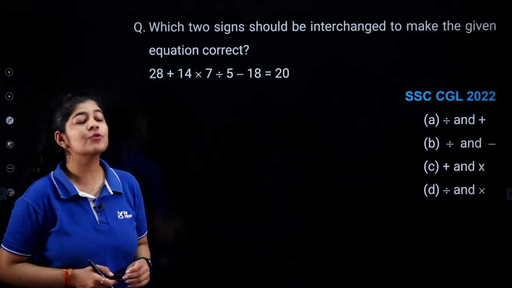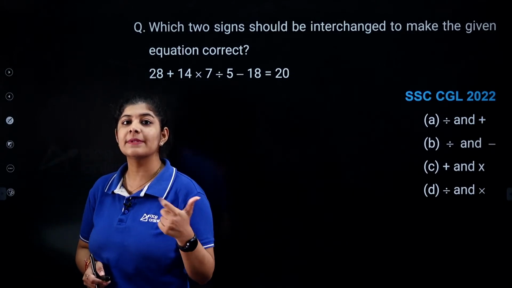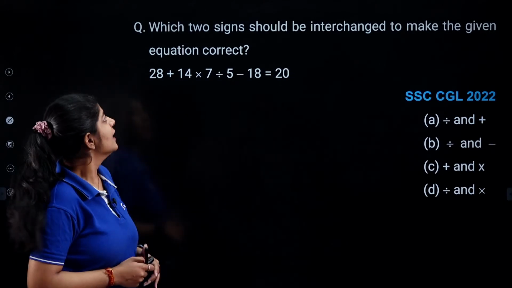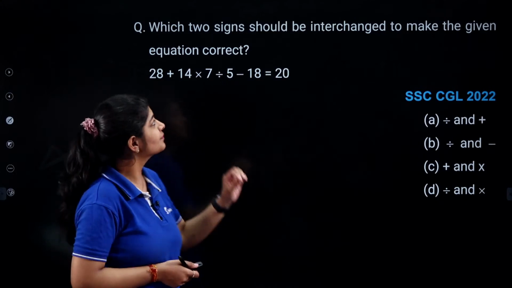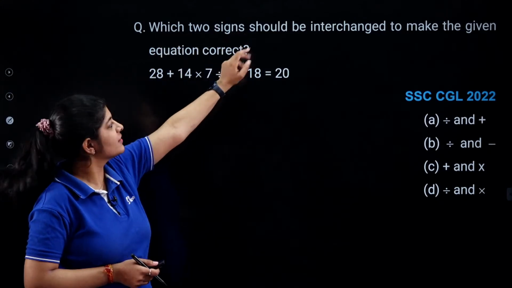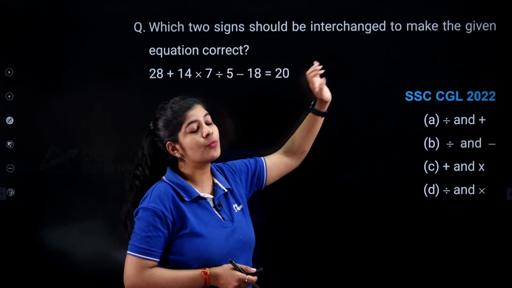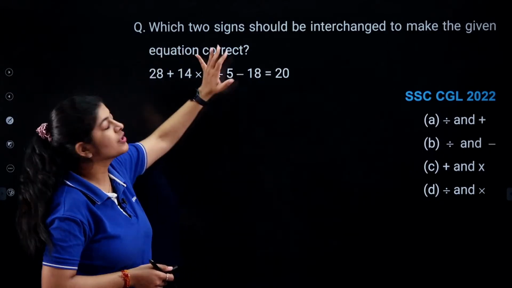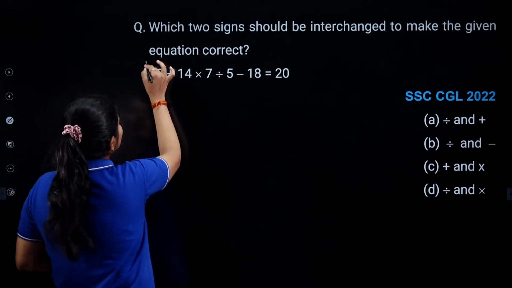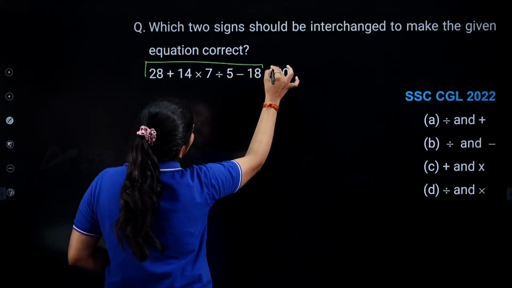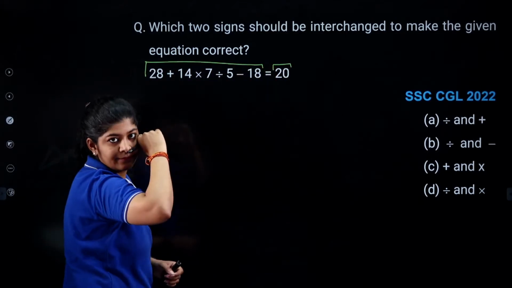Okay, so the next question is from the concept of symbols and notations, right? The question is saying which 2 signs should be interchanged to make the given equation correct. So basically here the left hand side and the right hand side are given, right?